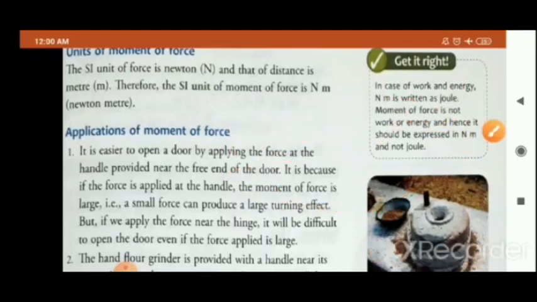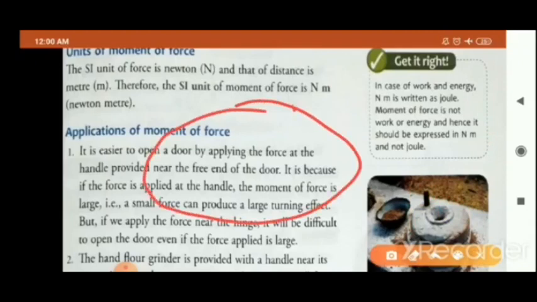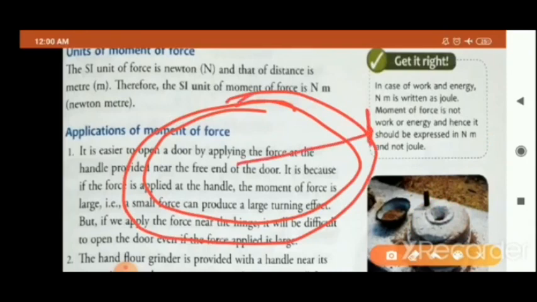Okay, now the same reason is given here, children. In case of a hand flour grinder, you can see it has a fixed point, and the handle is provided at the rim, at the corner. Reason? In case of a hand flour grinder, the handle is provided away from the fixed point. In this way the distance between the fixed point and the line of action, suppose this is your line, the handle is your line of action, becomes large, the distance increases,